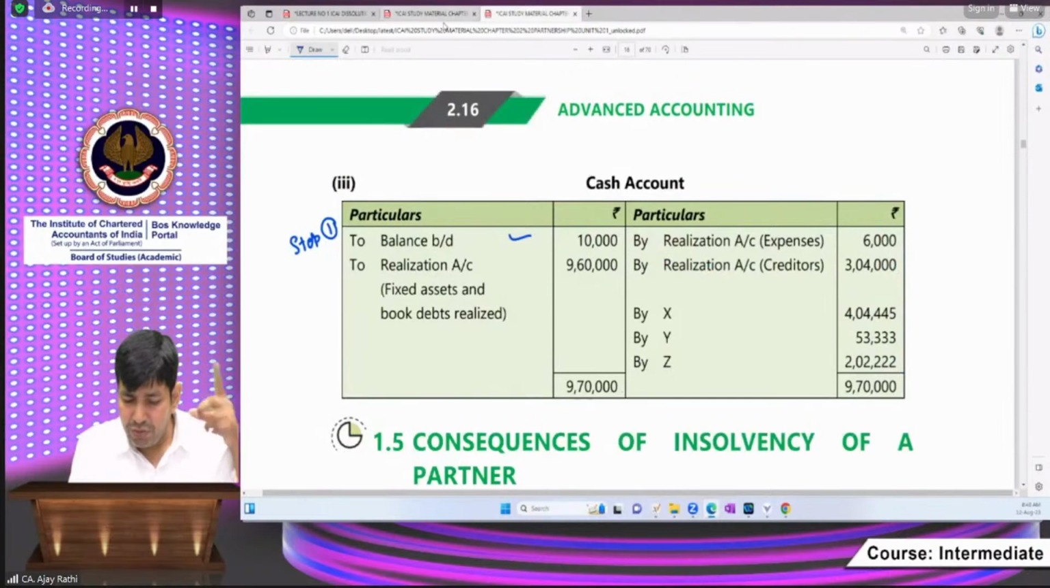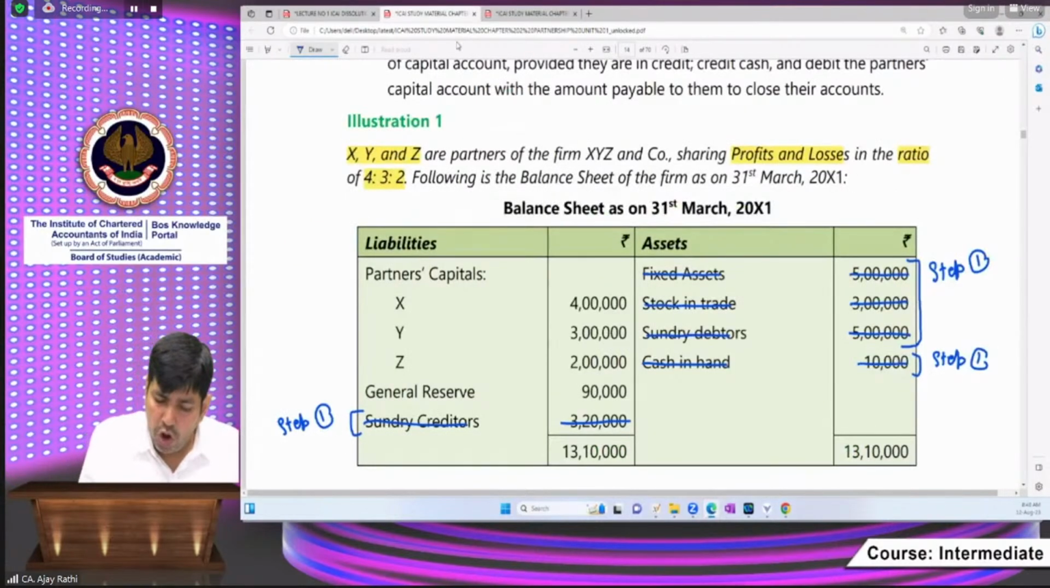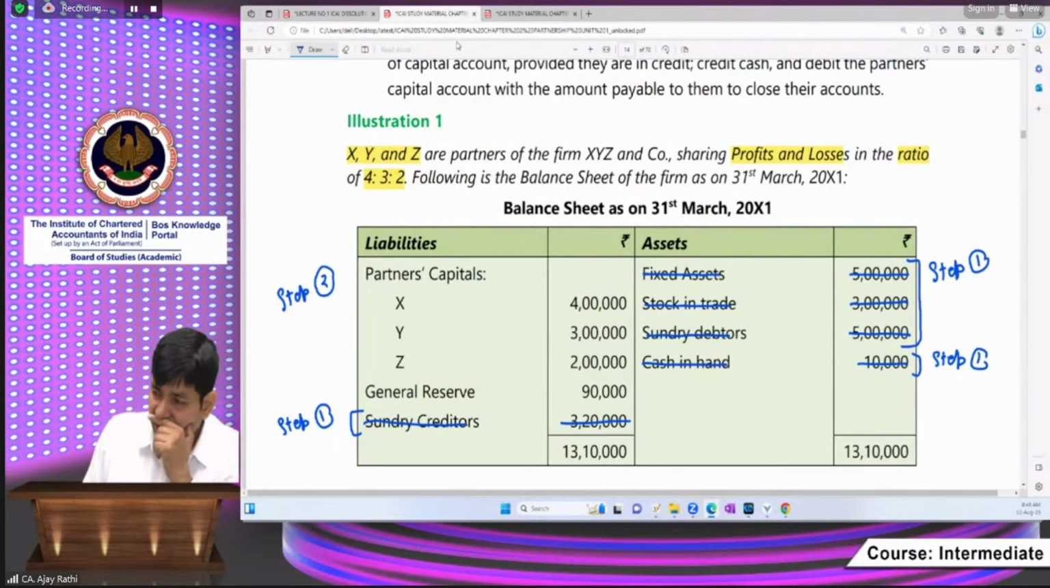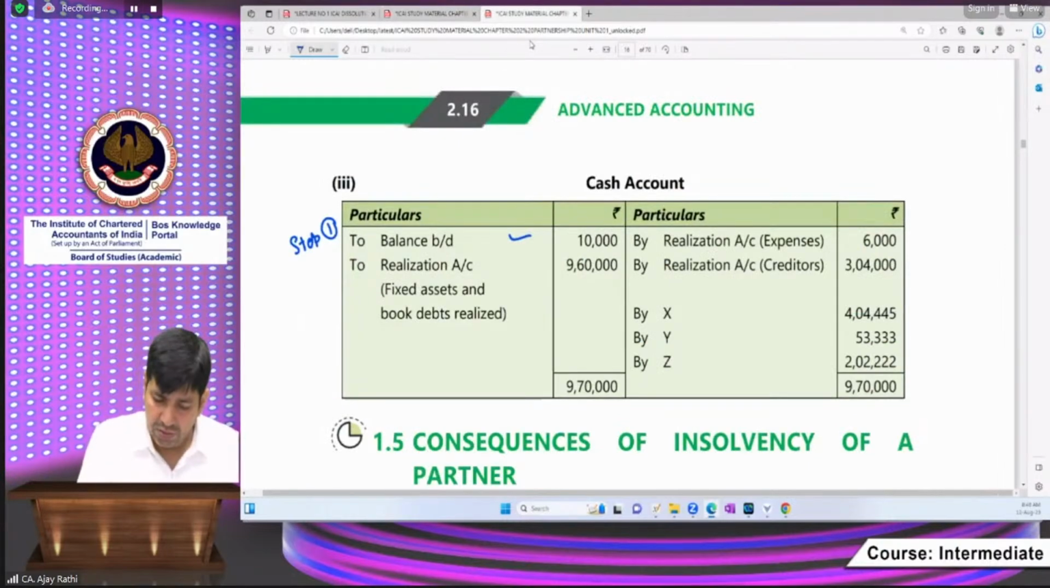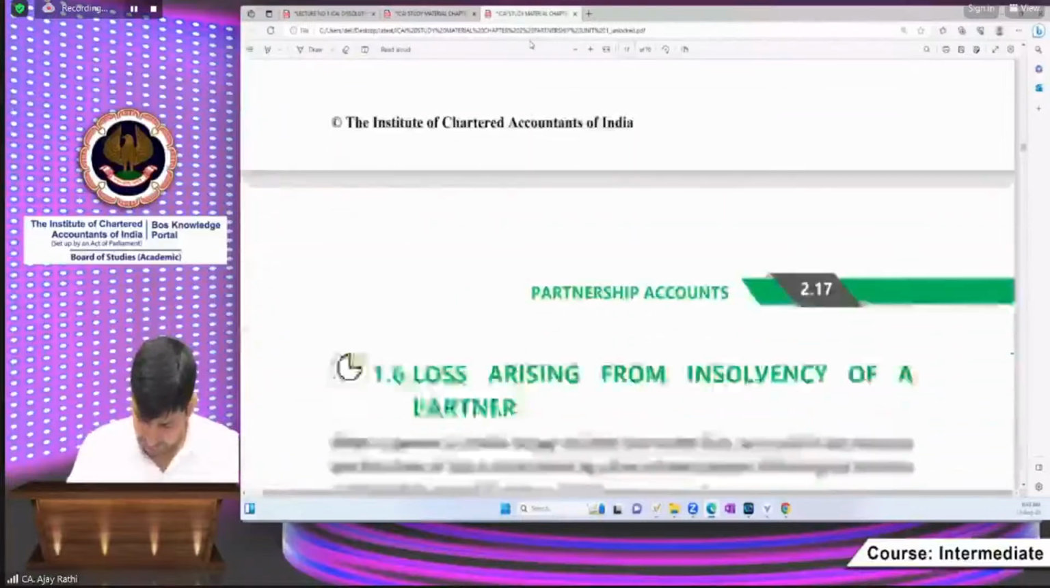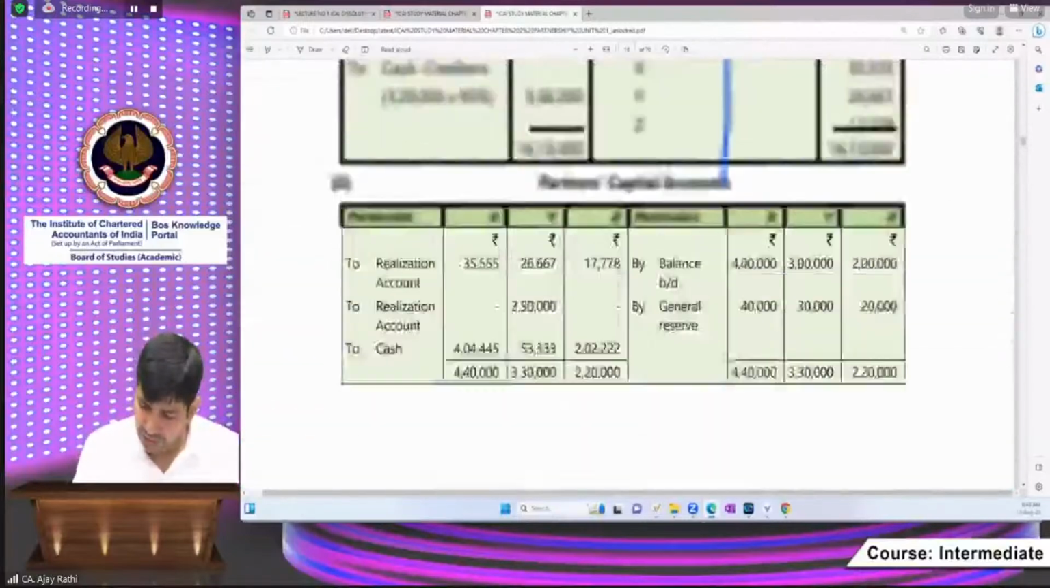Step number 2. Transfer owners related account to owners account. Is there any further account? No, sir. These are the owners account. Profit also belongs to owners. Okay, so beta, here is the owners account. I am opening the owners account here.